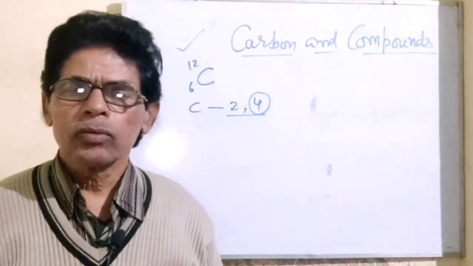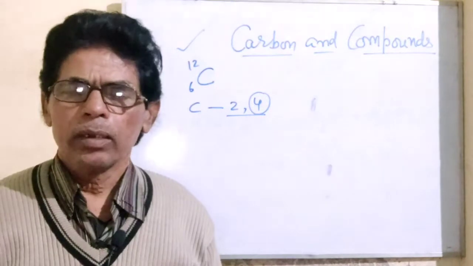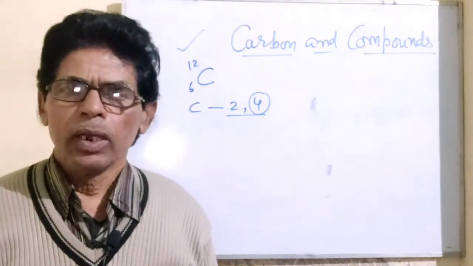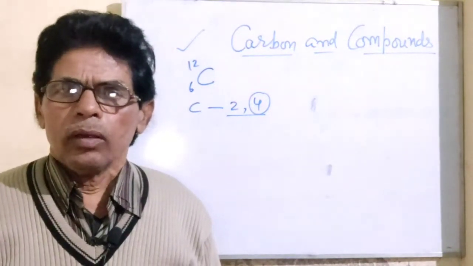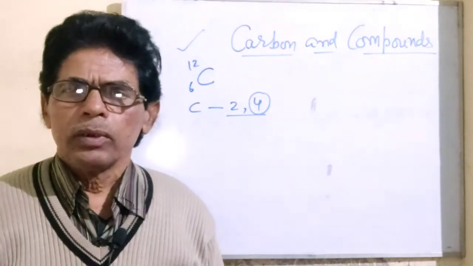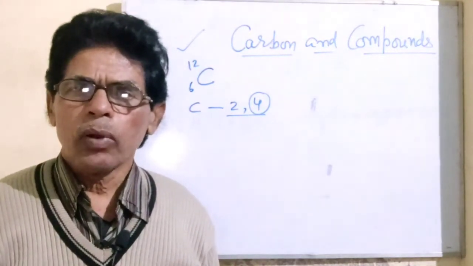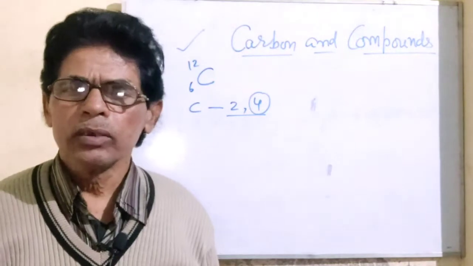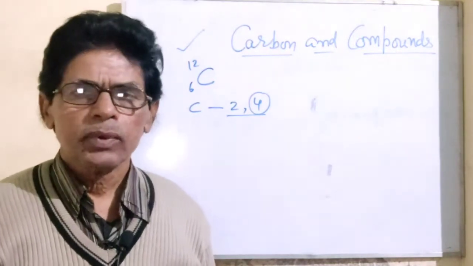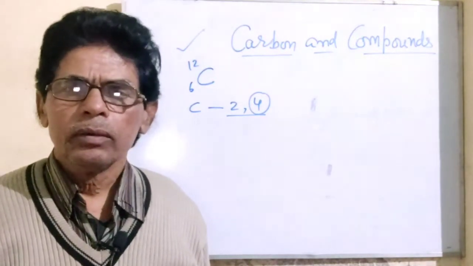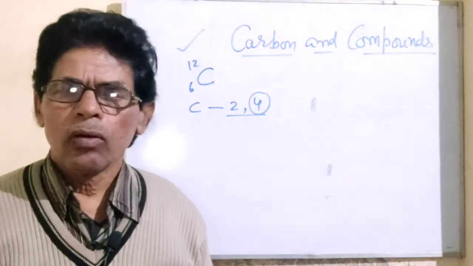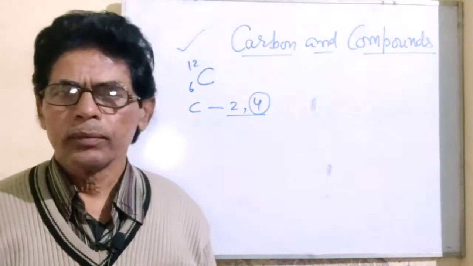When the analysis of different organic compounds was done, it was found that all the carbon compounds contain an essential element, that is carbon. So, carbon is the key element of organic compounds.